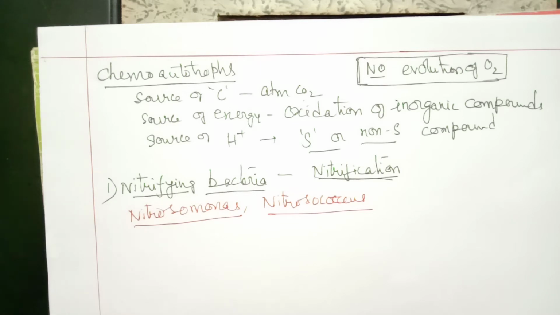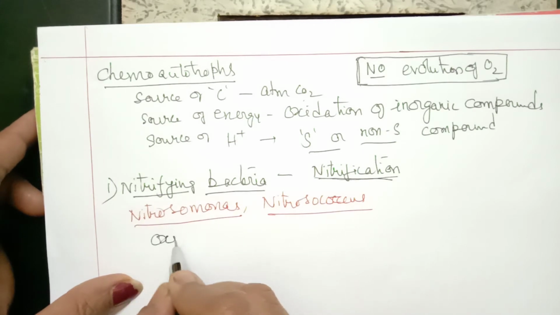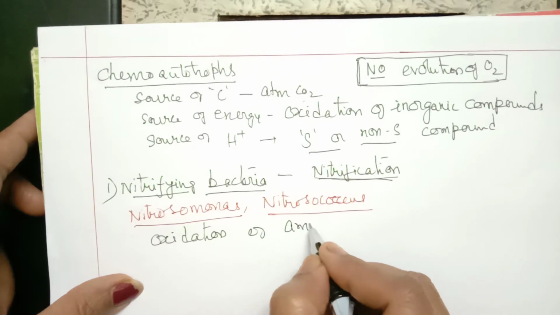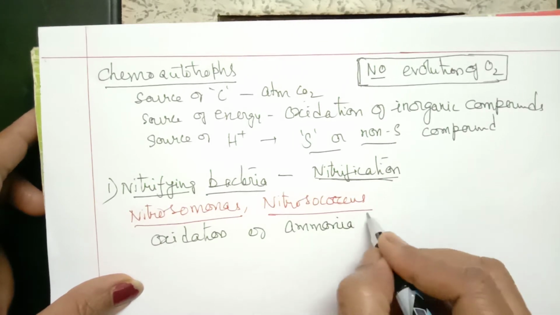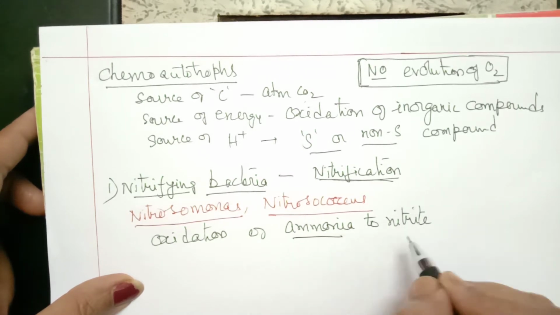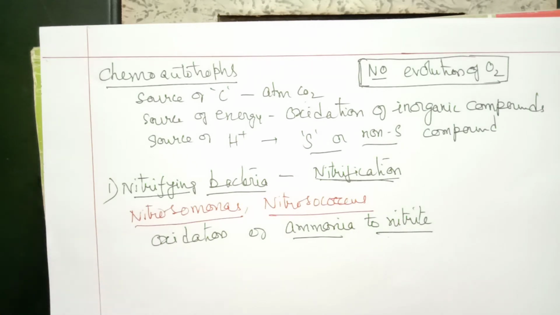Their main function is oxidation of ammonia to nitrite. This is the function of these two bacteria, Nitrosomonas and Nitrosococcus. So let us see how they bring about the oxidation of ammonia.